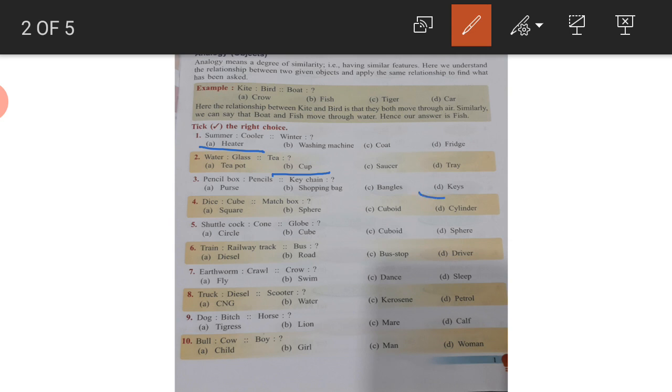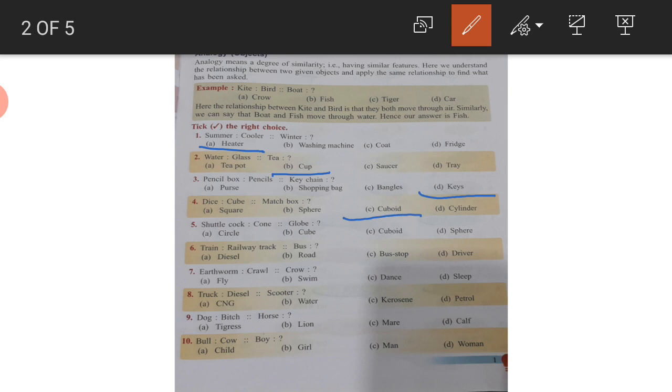Keys. Number four, dice, cube. Dice is the shape of a cube. And matchbox, what is the shape of the matchbox? Square, sphere, cuboid or cylinder? Cuboid. The answer is cuboid.